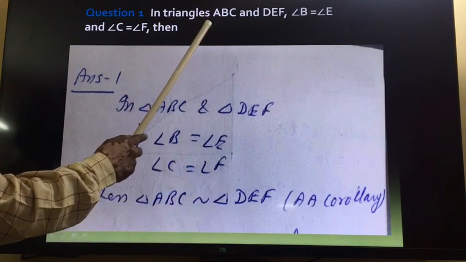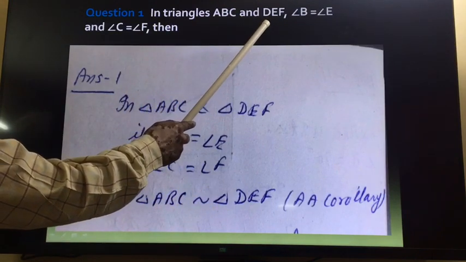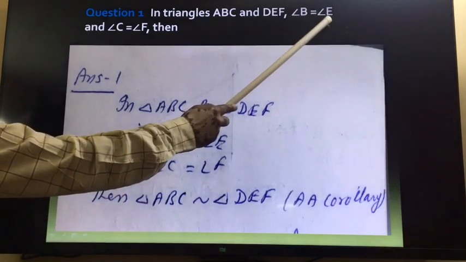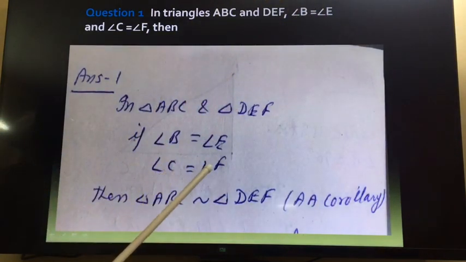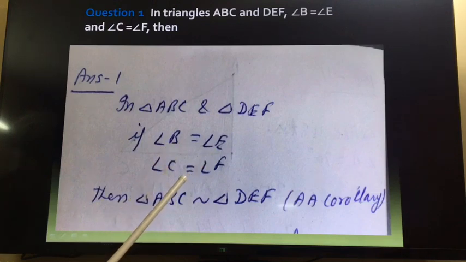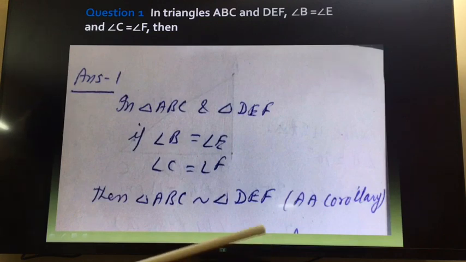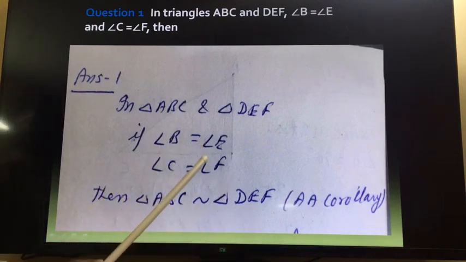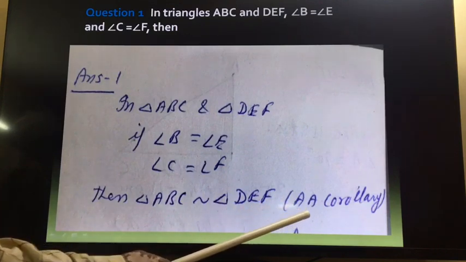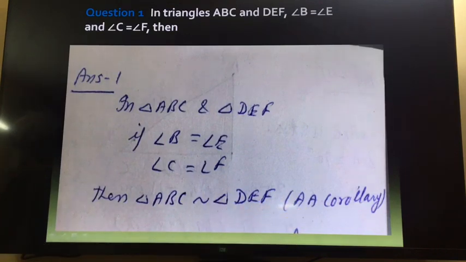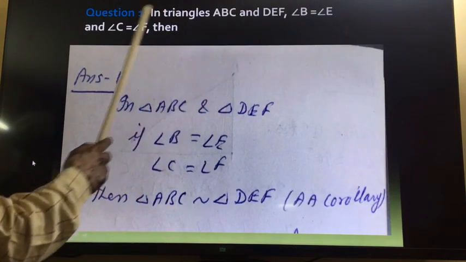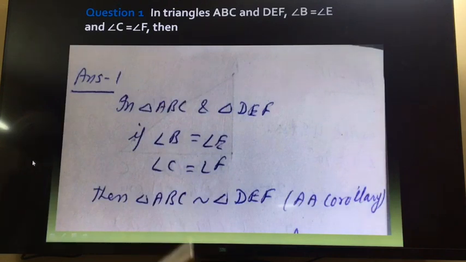So in triangle ABC and triangle DEF, angle B is equal to angle E and angle C is equal to angle F. If two angles are equal, the third angle will automatically be equal, because the sum of all three angles is 180 degrees. So even if only two angles are equal, the triangles are similar by the AA corollary or AA similarity theorem. So it is very easy. Two triangles will be similar if their corresponding angles are equal, and corresponding angles are given equal, therefore these two triangles are similar.